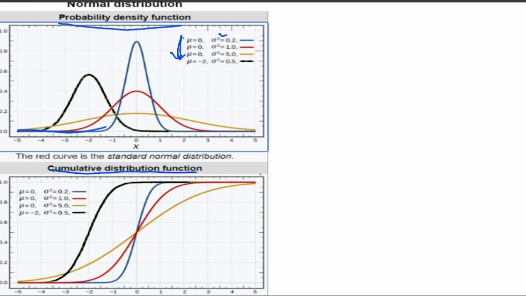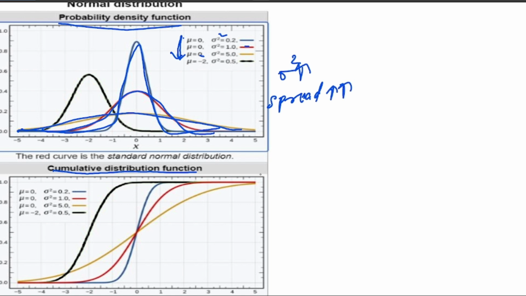First time mu is 0 and sigma square is 0.2, and then second time mu is constant and we are increasing the variance, this one, 0 and variance is 5. So what we observe here is that when sigma square is increasing, then spread is also increasing, right?